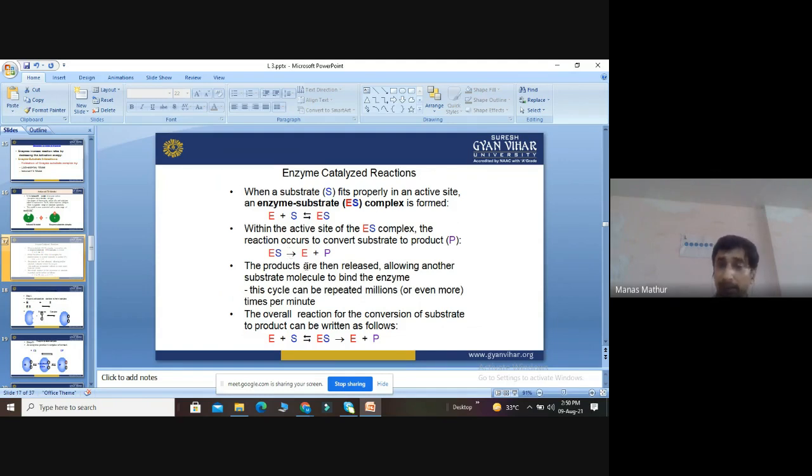The products are then released, allowing another substrate molecule to bind to the enzyme. And this cycle, meaning E plus S, ES, ES into E plus P, is repeated millions of times. So what is the overall reaction? E plus S will form the ES complex, and it will convert into E plus P. So finally, the product is formed.